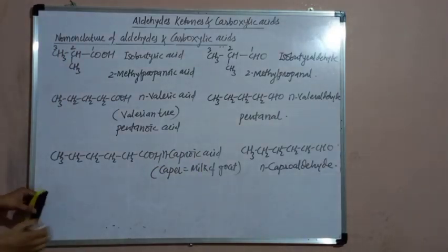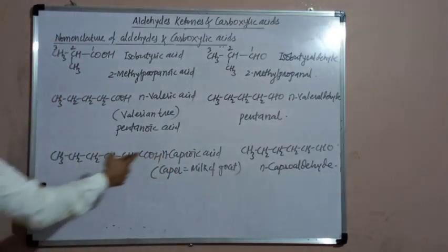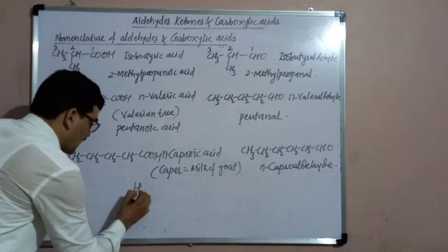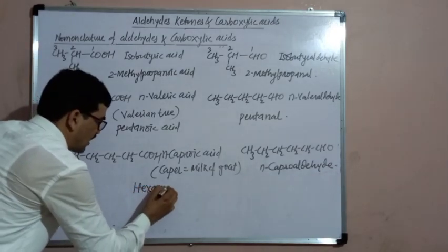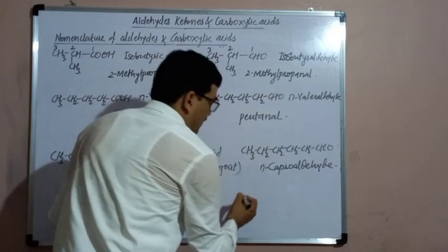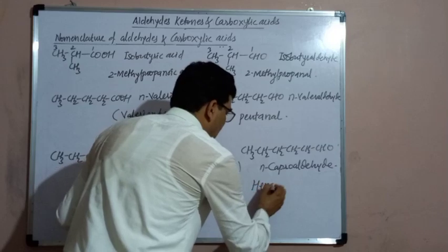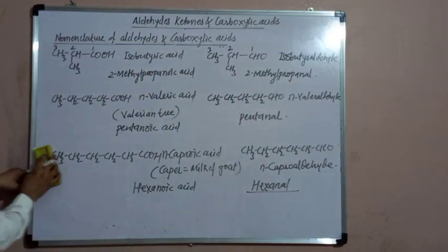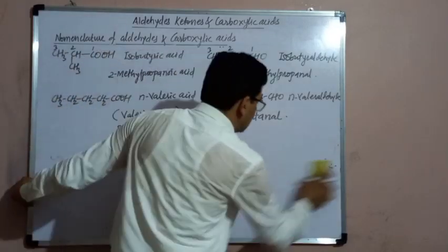Now, the IUPAC name. IUPAC name of the carboxylic acid: 6 carbon atoms are in the longest chain, therefore the parent alkane is hexane. Its IUPAC name will become hexanoic acid. The IUPAC name of the aldehyde will be hexanal. E is replaced by Al. Few more examples.